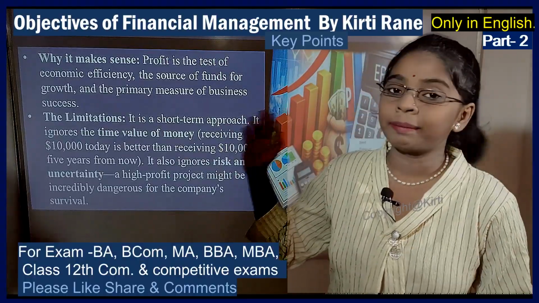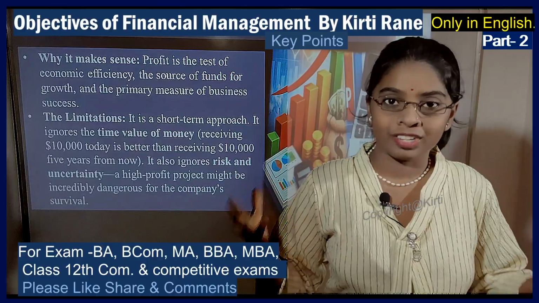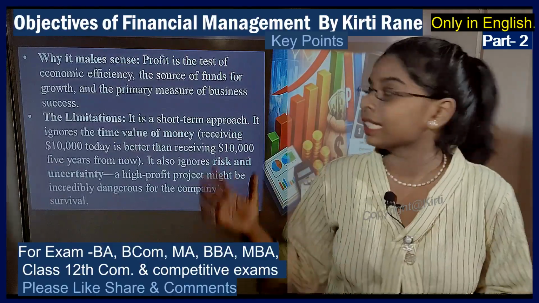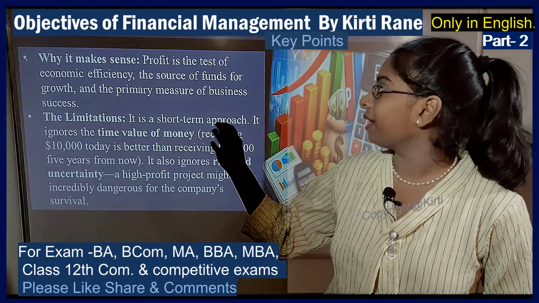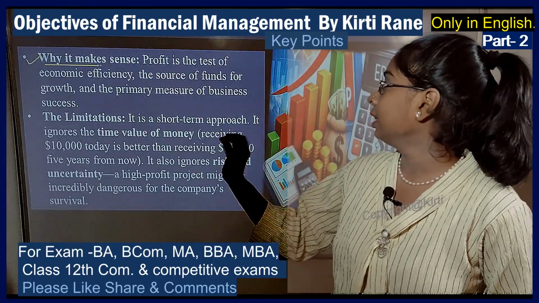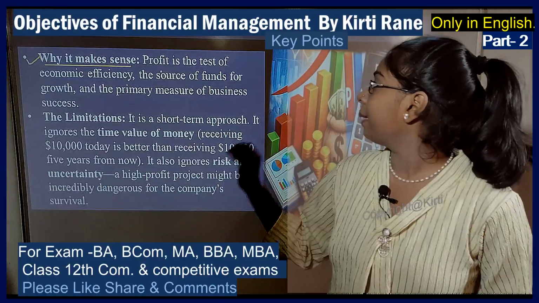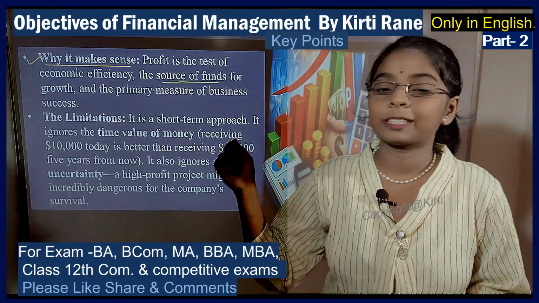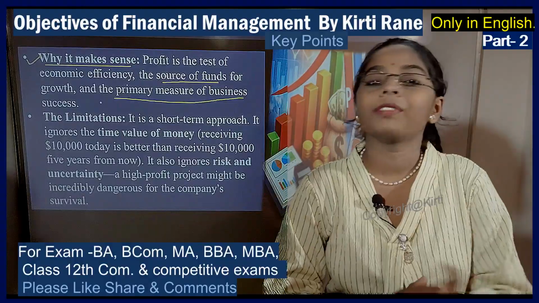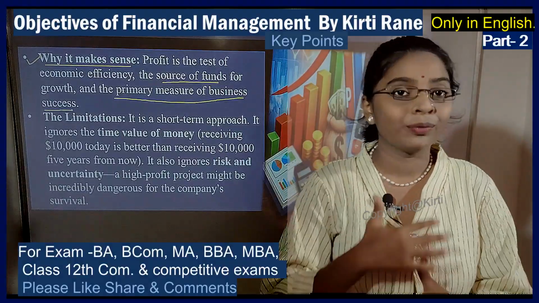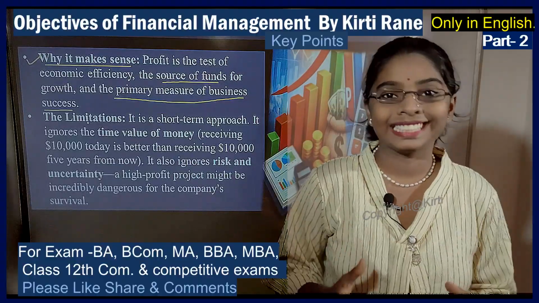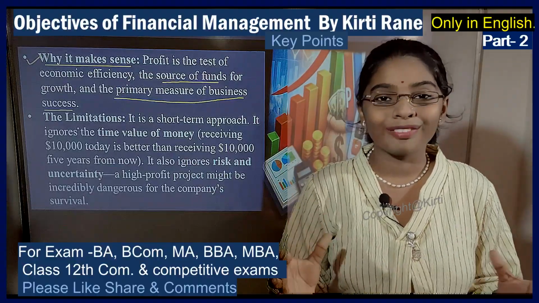Now, why does it make sense? Why does the profit maximization objective actually make sense? So, profit is the test of economic efficiency, the source of funds for growth, and the primary measure of business success. Traditionally, from way back, whenever we wanted to view the success of any business, we would measure its profit.